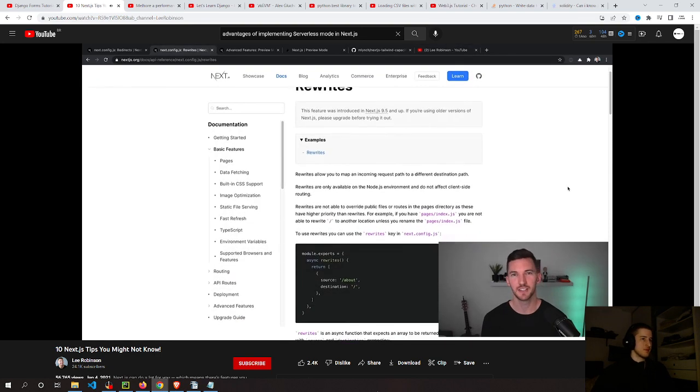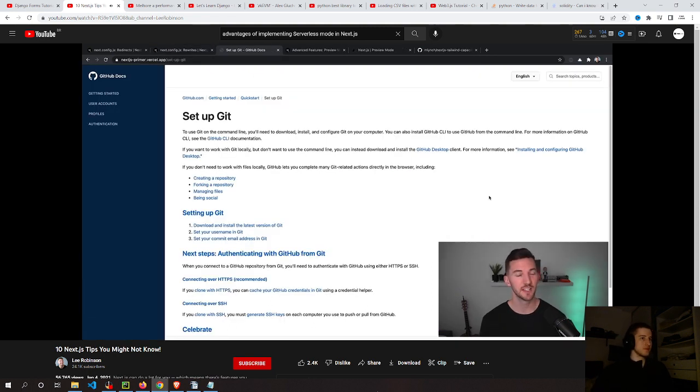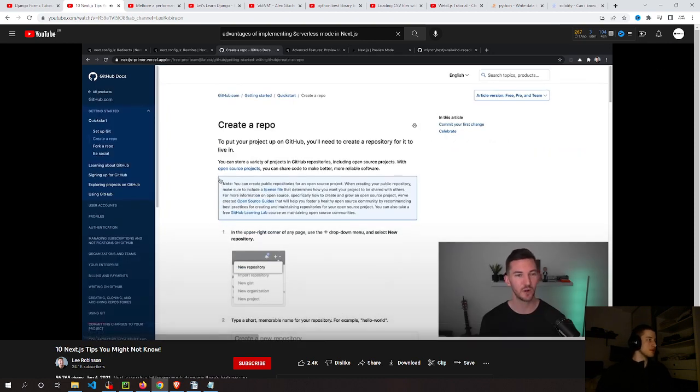Number two is rewrites, and these are also introduced in Next.js 9.5. They function similar to redirects, but they work as a proxy. You specify some source, and Next.js will take care of masking that and forwarding it to the destination. For example, let's say that you're trying to incrementally adopt Next.js as part of your tech stack, and you've rebuilt a new version of your documentation. Now, all these links on this page don't exist in your new application. So when I click on one of these links, I actually want to forward it to the existing site, but I want to mask the URL so that it looks like the user didn't actually leave the site.